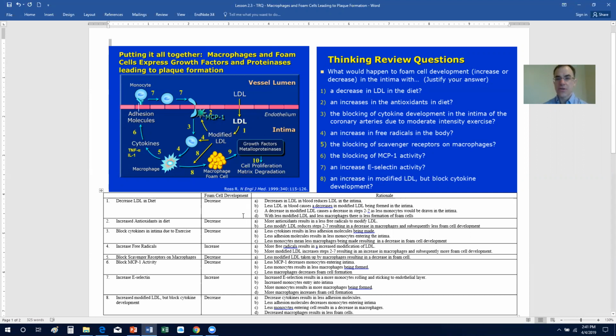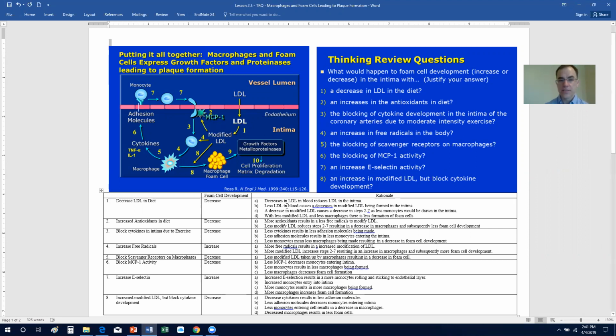The second is an increase in the antioxidants in the diet. Now, an antioxidant is something that helps to calm those hyperactive oxygen molecules, those free radicals we talked about, when they're missing an electron. Well, antioxidants will give an electron to that oxygen that's missing an electron, and it calms it down, and therefore it won't be able to cause the damage throughout the body.